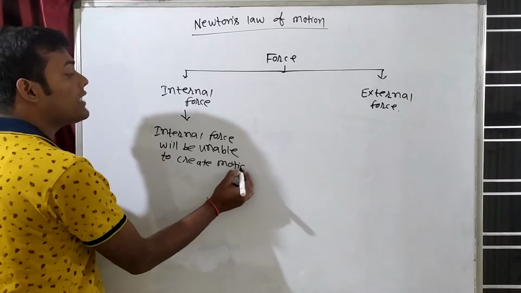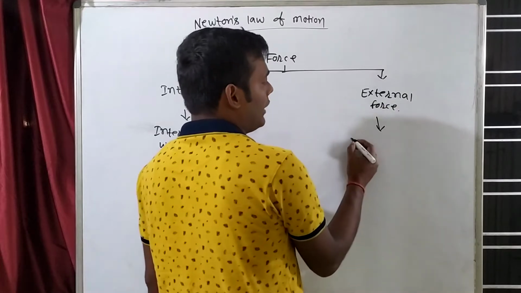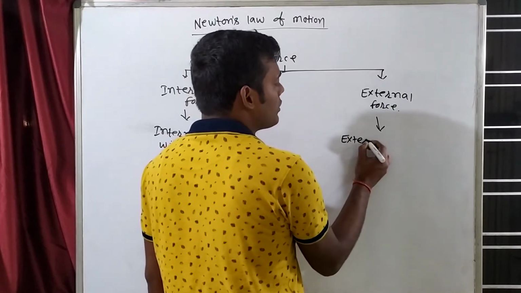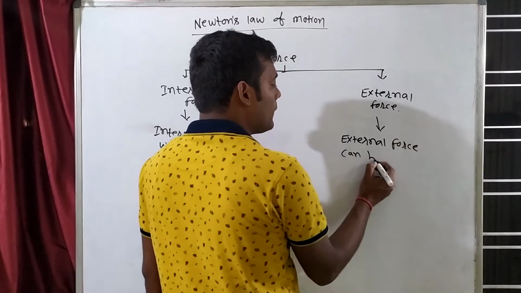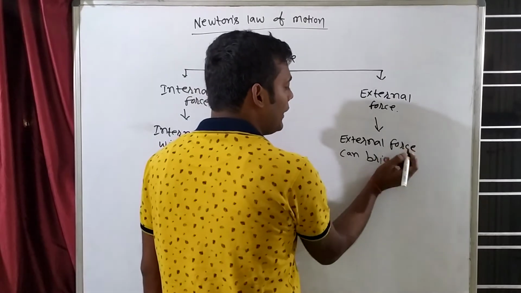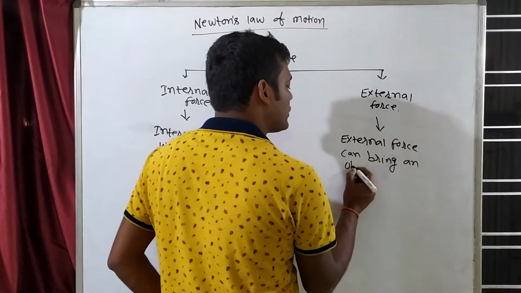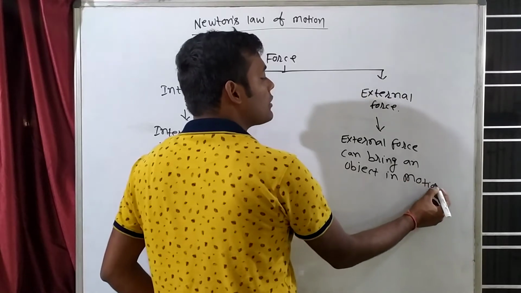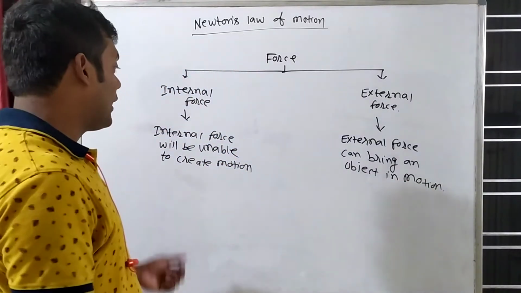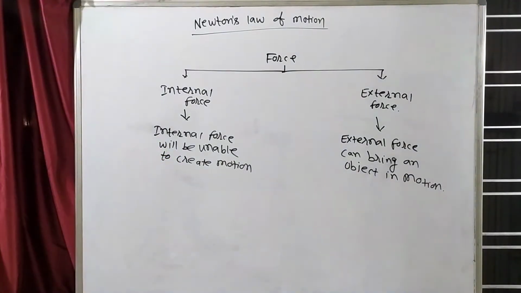That means motion will not be generated due to internal force, but external force can create motion. External force can bring an object in motion. So external force can bring any object in motion, but internal force will never bring any object in motion. Right? So we have understood internal force and external force.